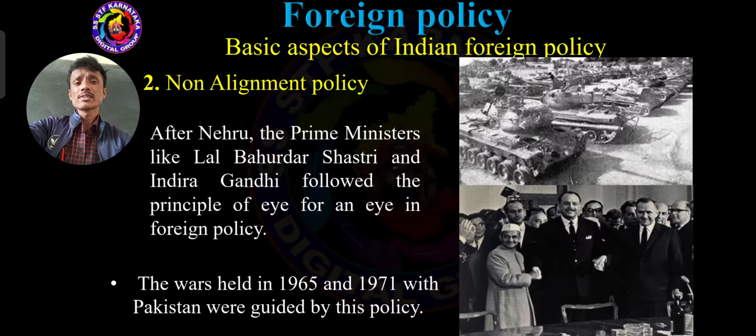This was the reason for the wars held in 1965 and 1971. When they followed an eye for an eye policy, that is a tit for tat foreign policy. There is no need to sit and discuss; if there is a crime, punishment is given based on that.